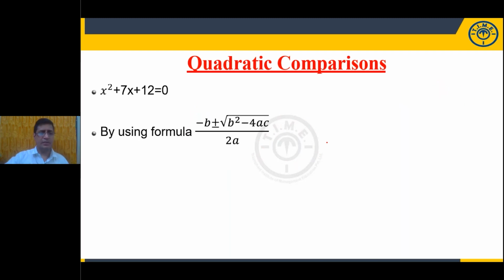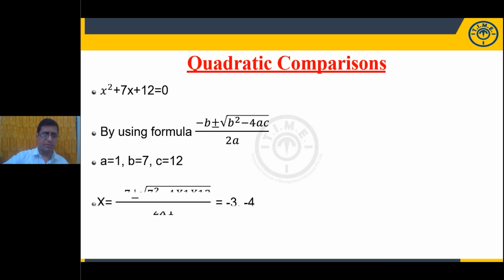Okay. Now, a quadratic equation is given: x square plus 7x plus 12 is equal to 0. To solve the question using the formula, look at the value of a. The value of a means the coefficient of x square, that is 1. The value of b means the coefficient of x. The value of c is the constant. Now substitute the values in the formula, minus b plus or minus under root b square minus 4ac by 2a.